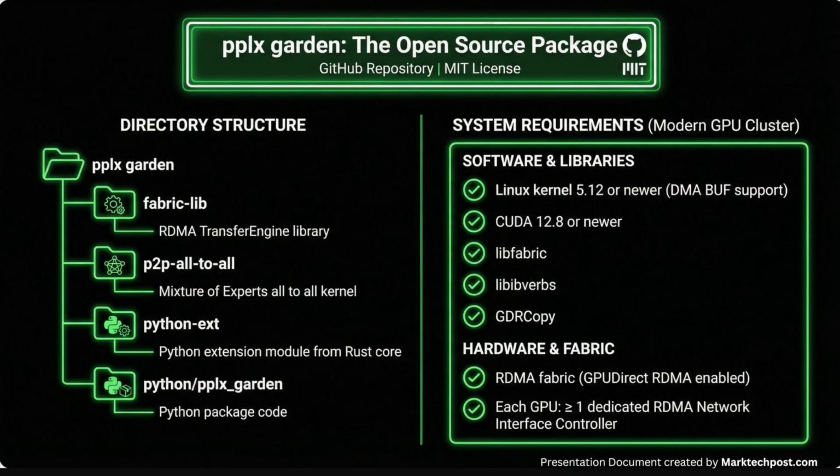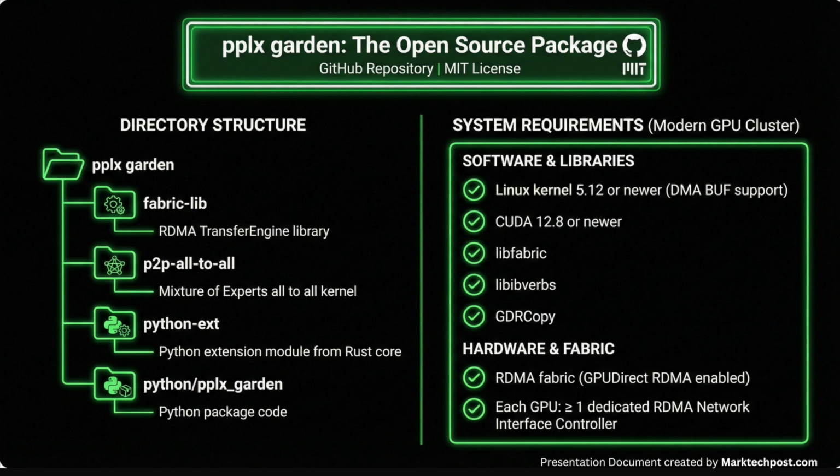TransferEngine ships as part of the pplx Garden repository on GitHub under an MIT license. The directory structure is straightforward. FabricLib contains the RDMA TransferEngine library. P2P all-to-all implements a mixture of experts all-to-all kernel. Python ext provides the Python extension module from the Rust core, and Python/pplx Garden contains the Python package code.